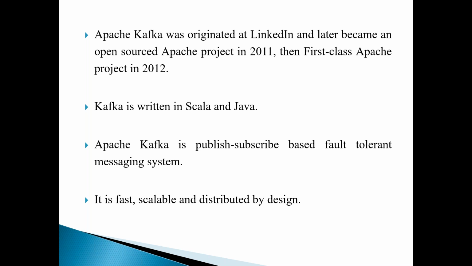To overcome that, they designed this Kafka. Later it became an open source Apache project in 2011, and since 2012 onwards it became a first class Apache project. In 2012 it was recognized as one of the open source Apache projects, and now we call it Apache Kafka.